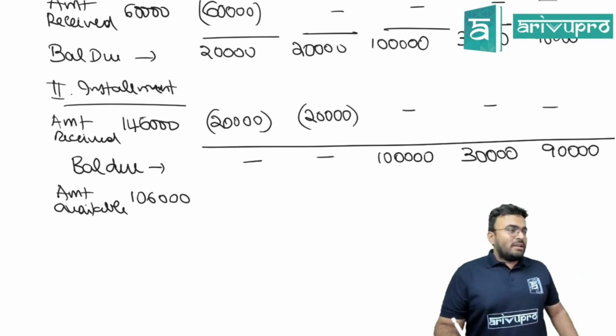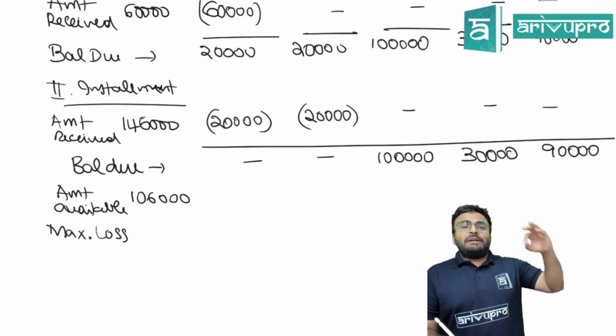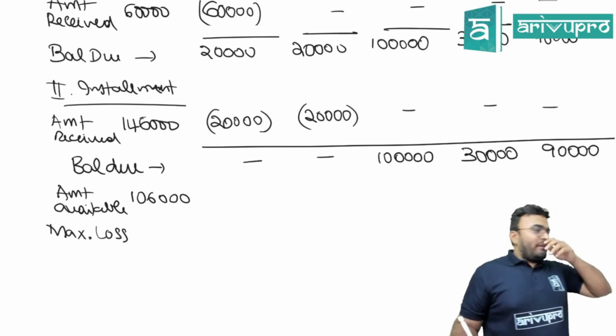Now which method are we following? Maximum loss method. Find out the maximum loss. What is the formula for maximum loss? Amount payable to partner minus amount available.